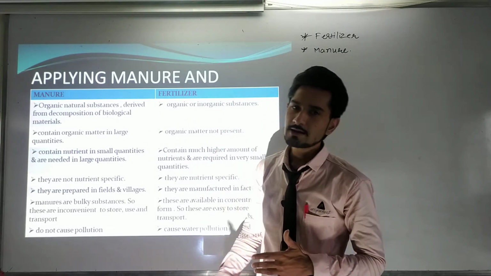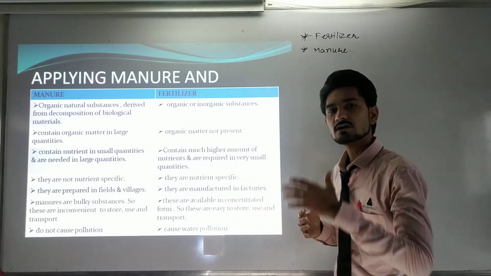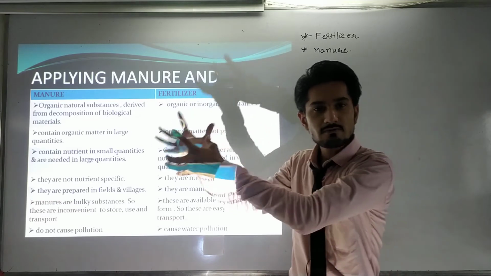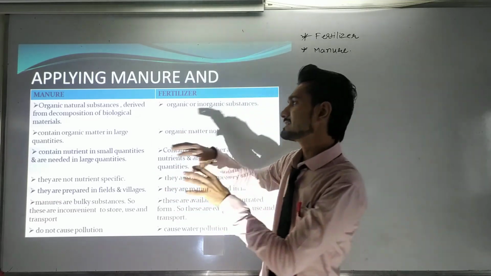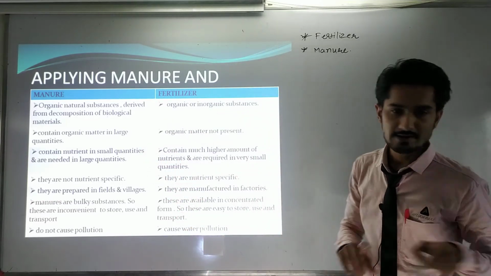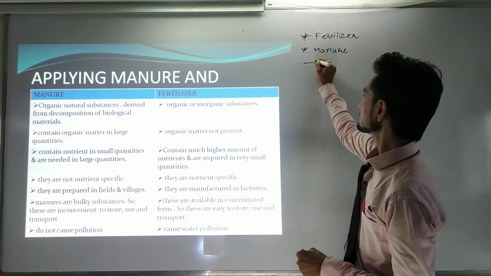You know the organic component and the inorganic component.